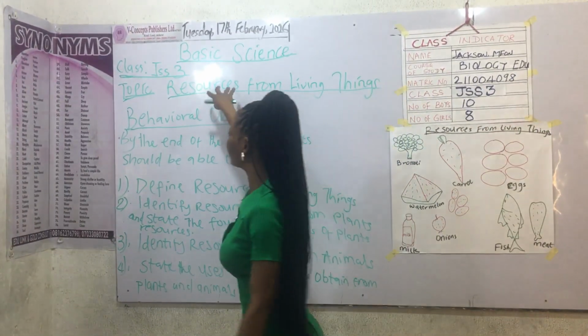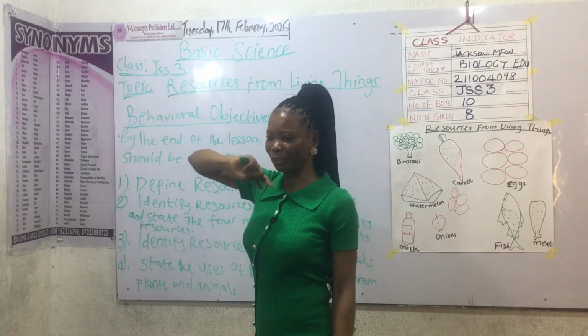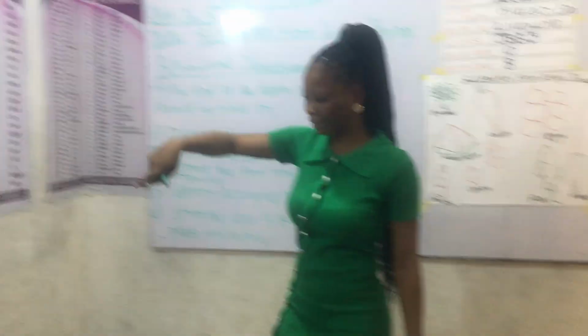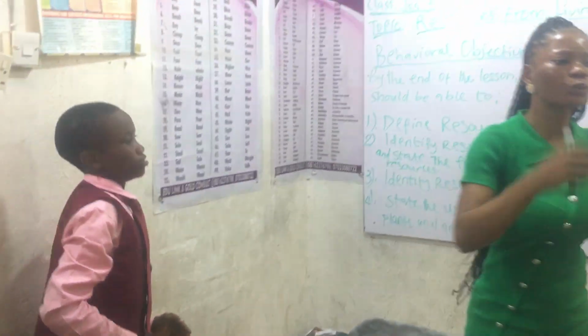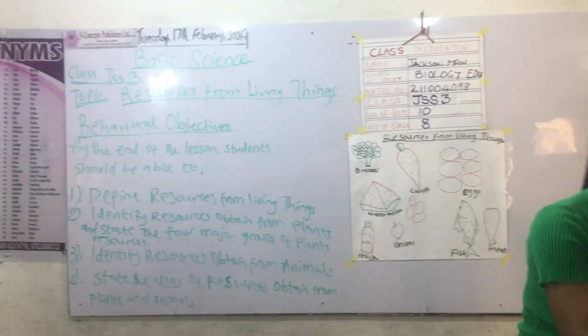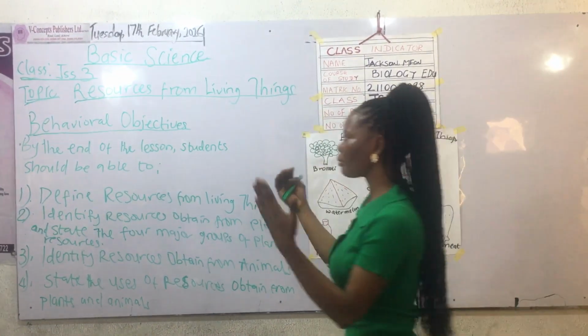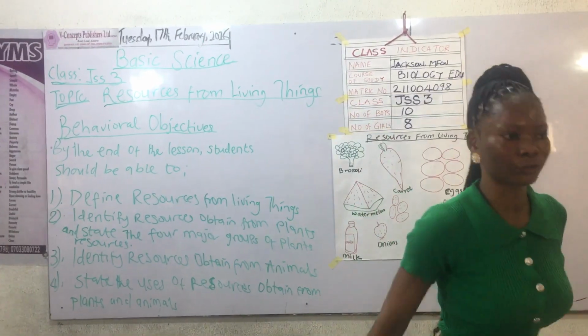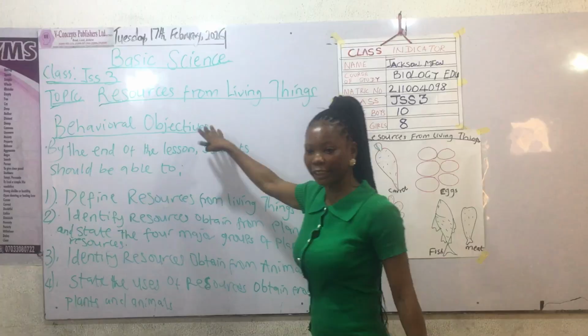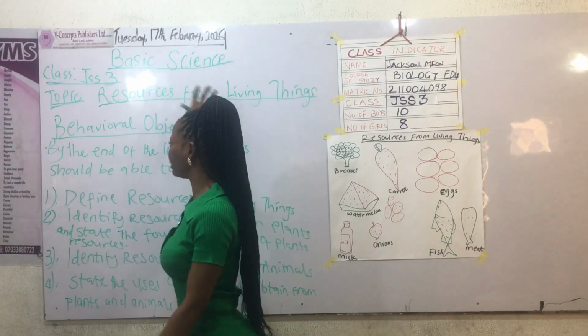Now, who can tell me the meaning of resources? Can you try? Thank you. What we gain from living things. What we are gaining from plants, what we are gaining from animals. They are called resources from living things.